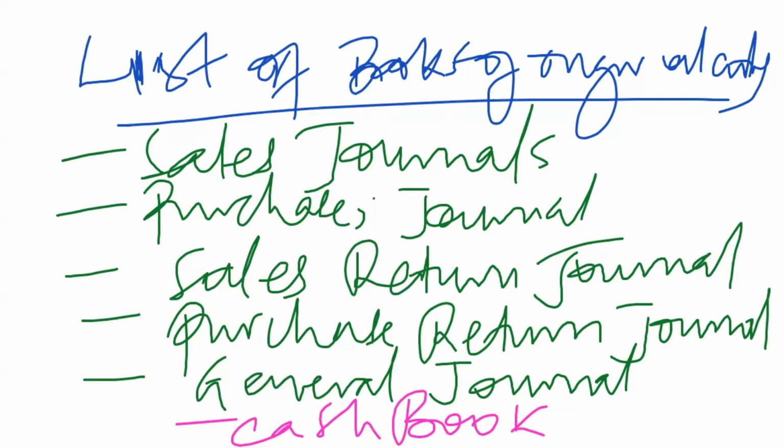That's why you are seeing me putting it in a different color. So these first 5 books don't follow the double entry, but this one follows, and that makes it go into the principal books and at the same time sit under the subsidiary books.